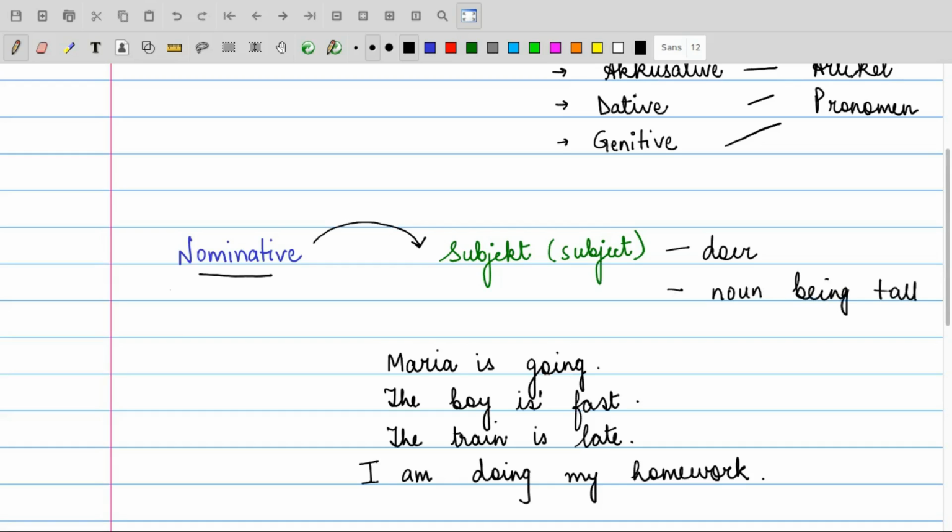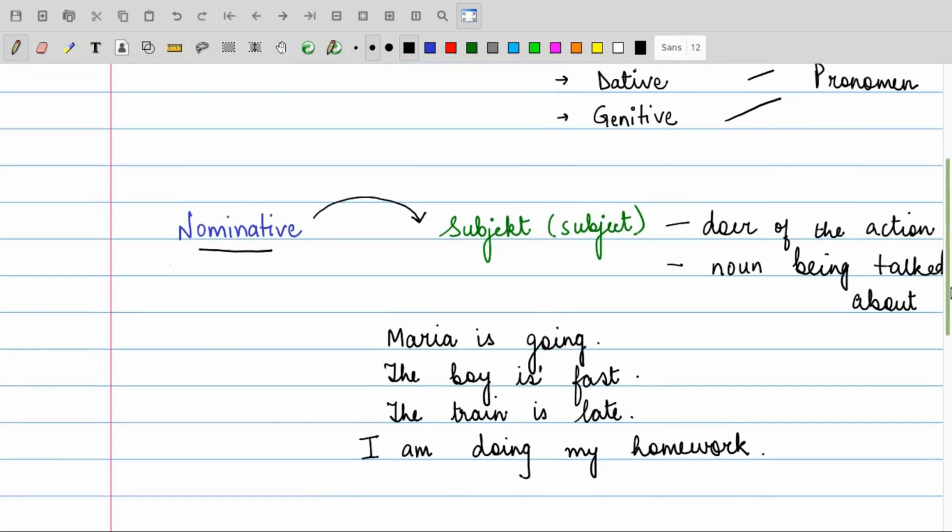It is the noun that is talked about in the sentence or it is the doer of the action in the sentence. That is the subject. So whenever you are going to see the subject in the sentence, that noun or pronoun will have to be given a nominative case.